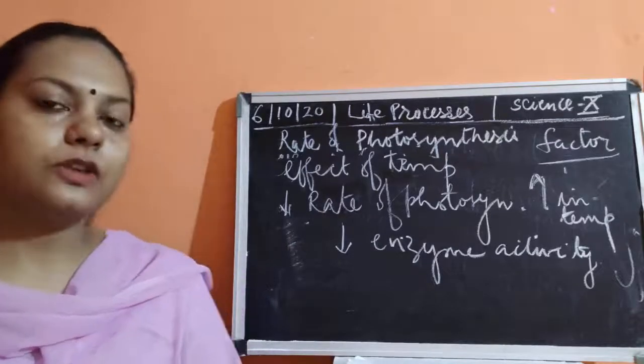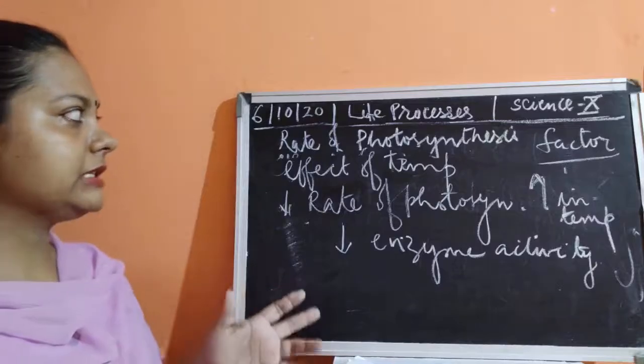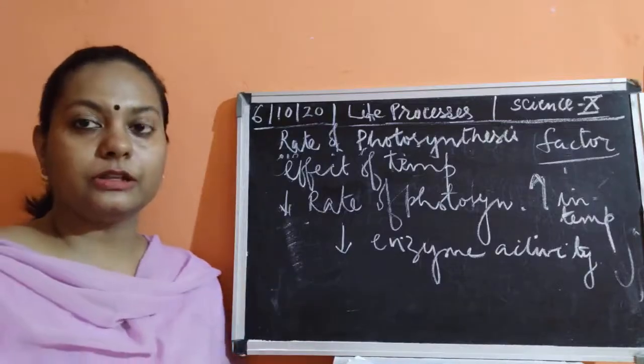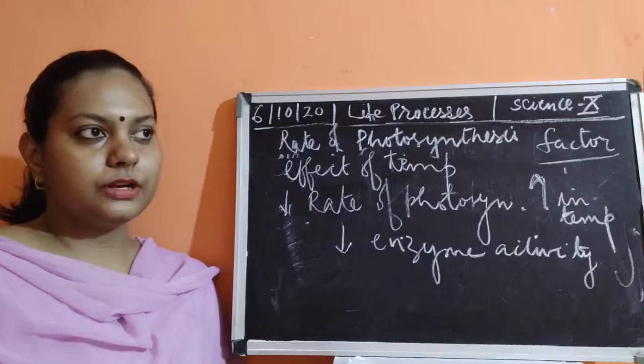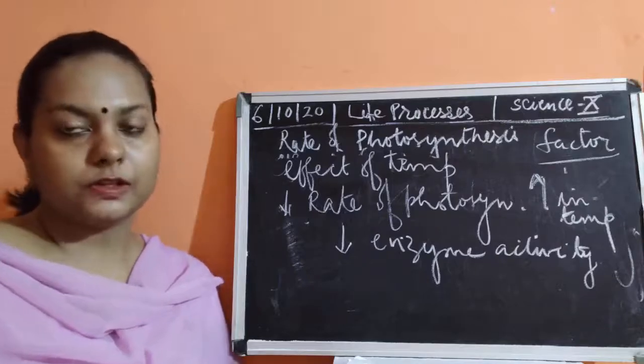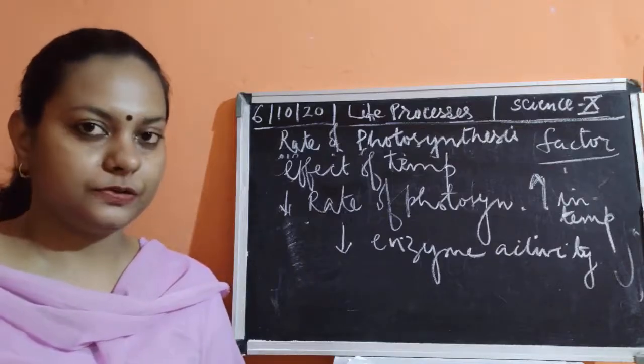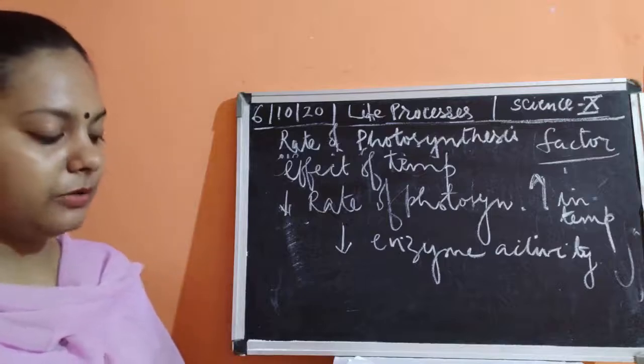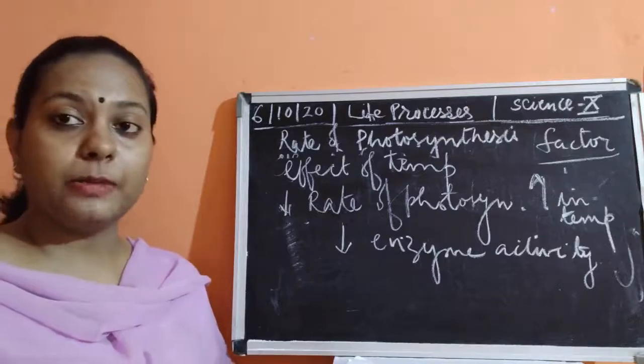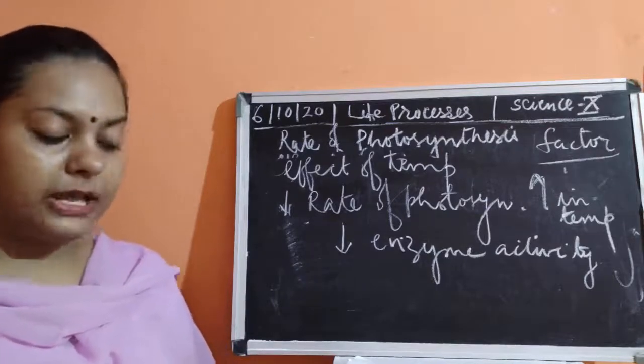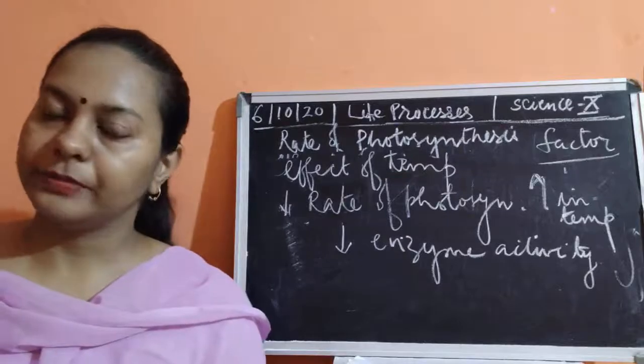Okay. So, that's all for today's video, children. I have discussed the effect of various factors on the rate of photosynthesis, different factors which are responsible for increasing and decreasing the rate of photosynthesis, in which we studied that the rate of photosynthesis is affected by the light, by the carbon dioxide, by water, as well as the temperature.